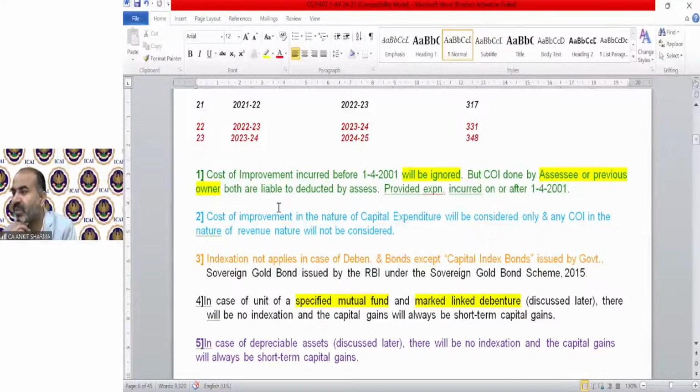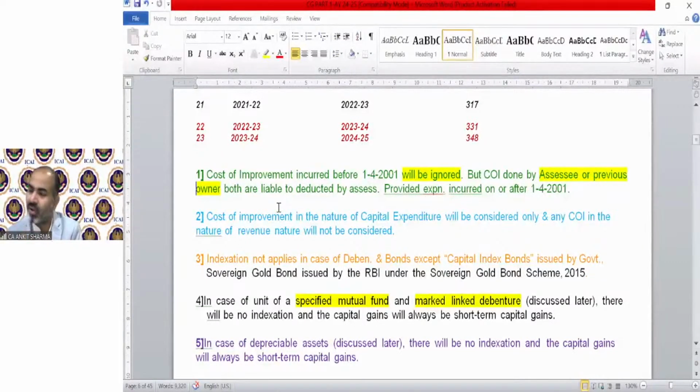Next is: index cost of acquisition and cost of acquisition are the same, or different in which circumstances? Mr. Sushil, you might not have watched the last lecture. That's why you are asking this question. This is our second session of capital gain. I've explained all this in the first session. Kindly go and watch the first class first. Then watch this class so your confusion will be cleared.